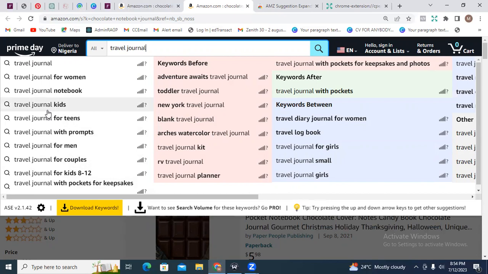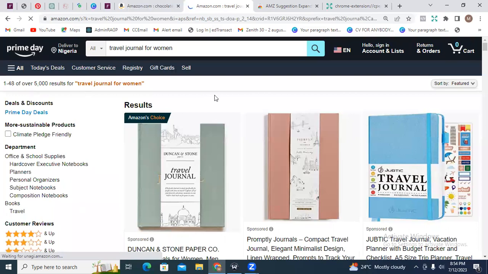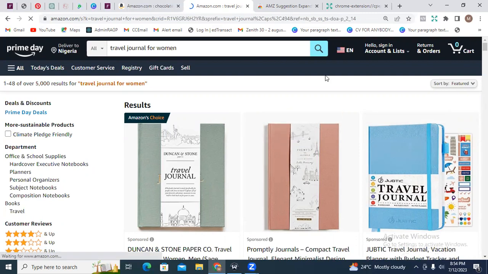All right. So let's look at this travel journal for women. Let's look at the size of it. So we have over 5,000 results. That's a lot. But essentially it is profitable because a lot of people are looking to get such materials. All right. So let's narrow down and look at other results.